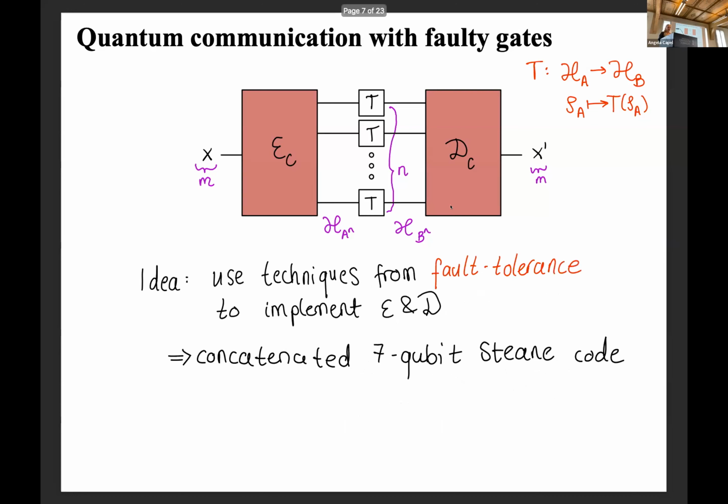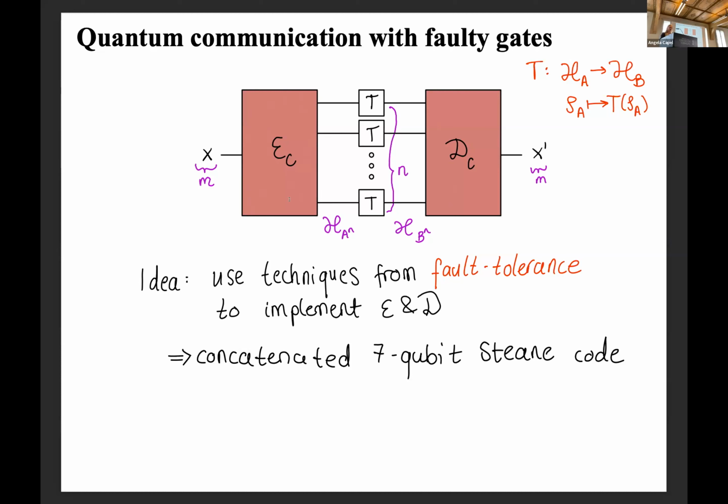And then, as we also all know, if you have a quantum computer and it's noisy, there already exists a bunch of techniques from fault tolerance for encoding some circuit and protecting it along the way. Your implementation of your encoding and decoding map, you have some control over this, right? It would not make sense to perform a gate and then perform the same gate, that would cancel each other. So your control over the implementation can also help to control the noise that these maps have.